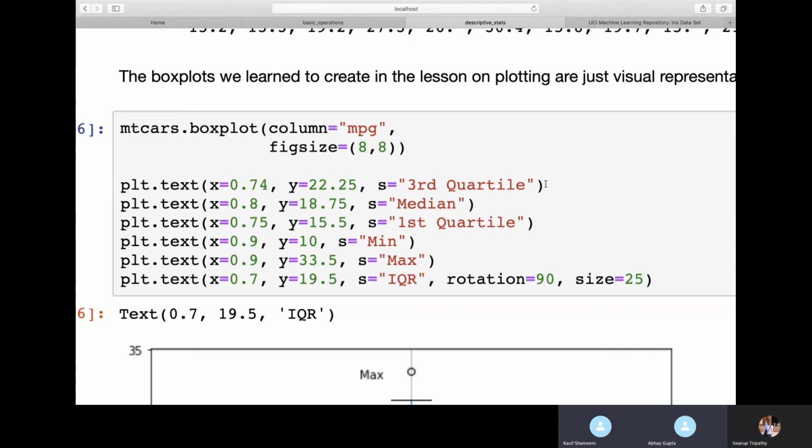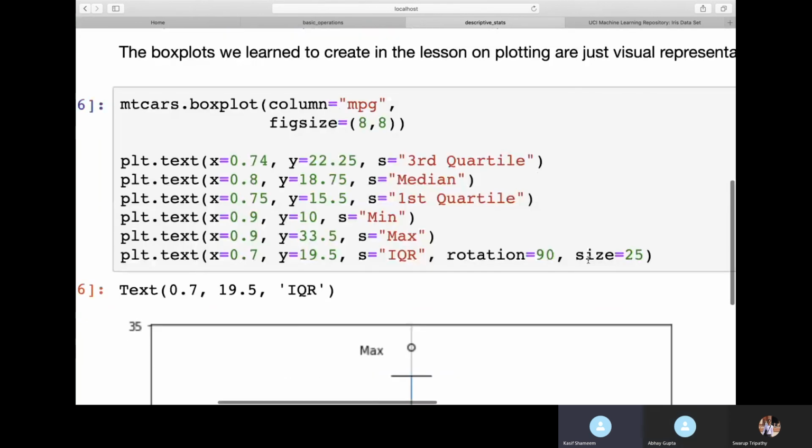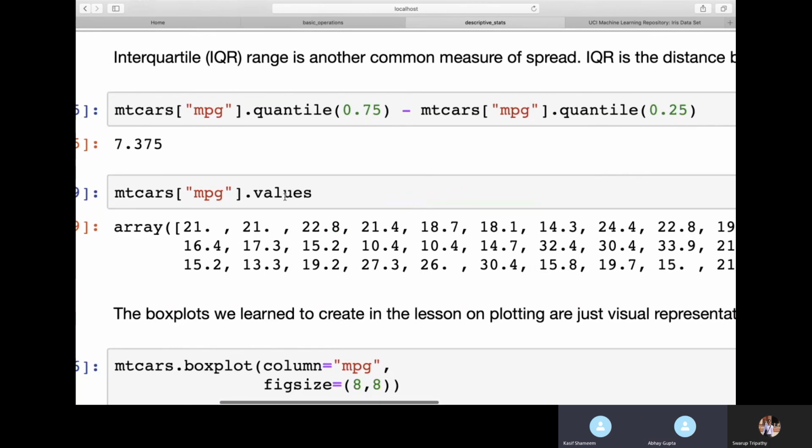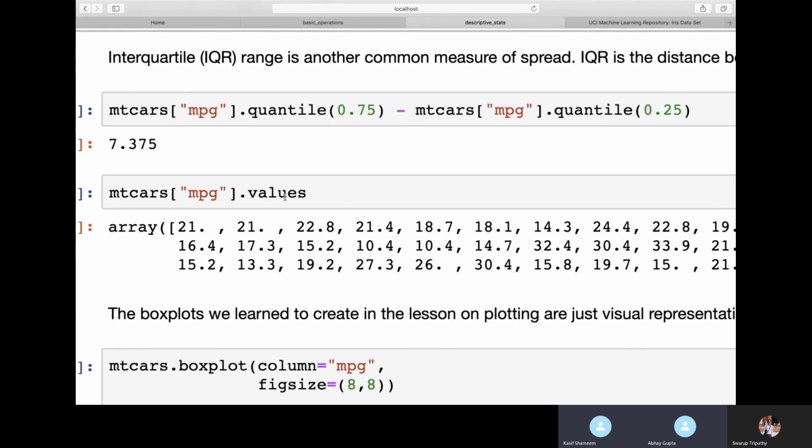One line was there with values you were checking. After that, var is there. Which one? This mpg dot values, then mpg dot var. I was checking with var underscore count, and both the things were coming similar for var underscore count and var.